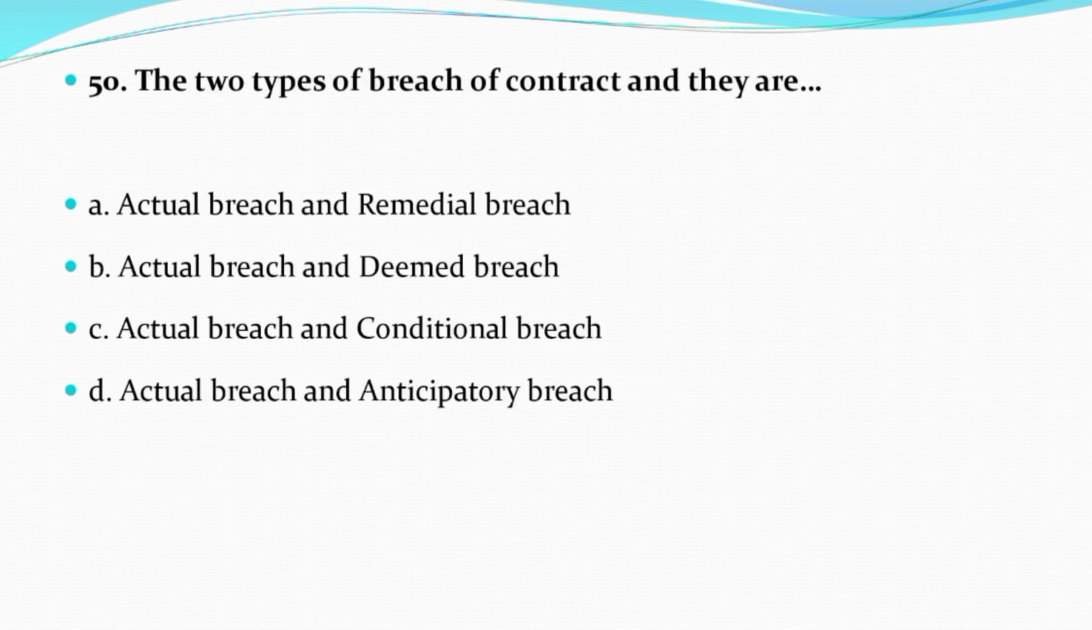Now question number 50. The two types of breach of contract, and they are option A, actual breach and remedial breach. Option B, actual breach and deemed breach. Option C, actual breach and conditional breach. Option D, actual breach and anticipatory breach. And the correct answer is option D, that is actual breach and anticipatory breach.